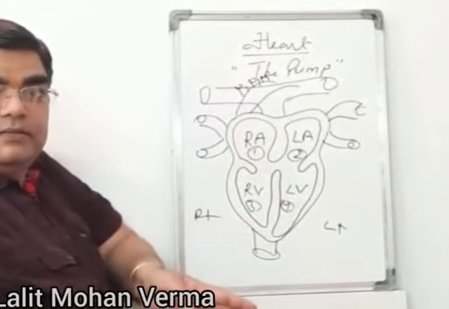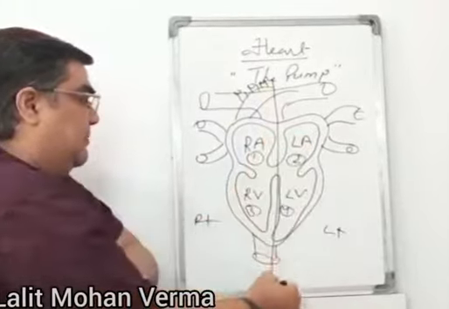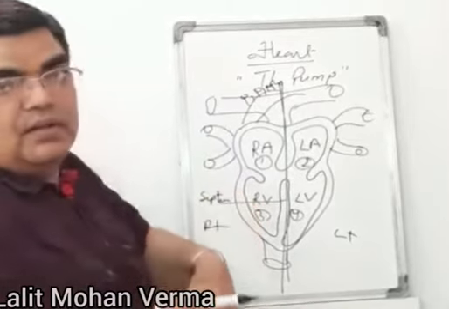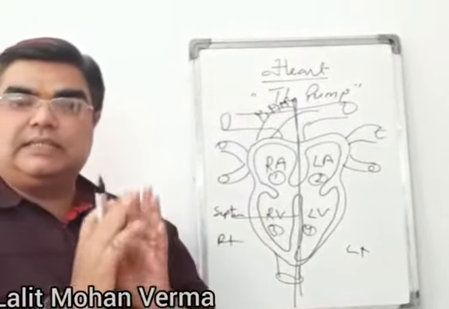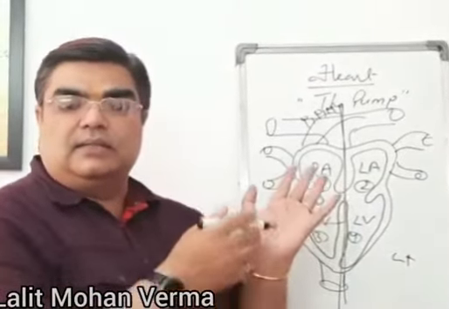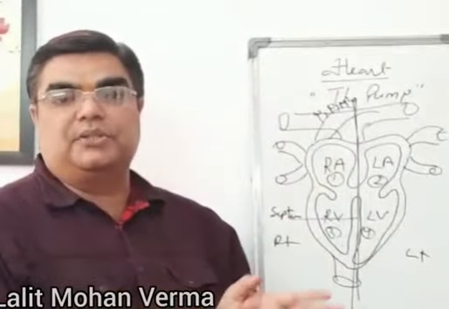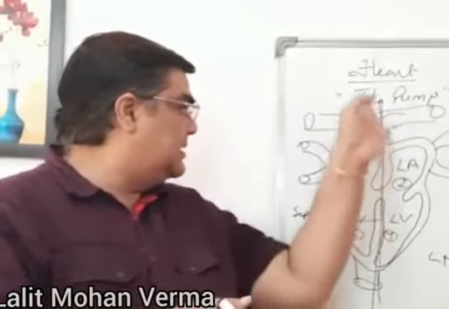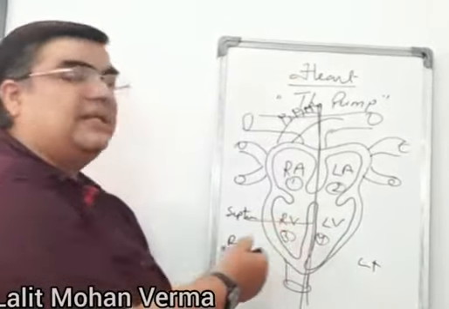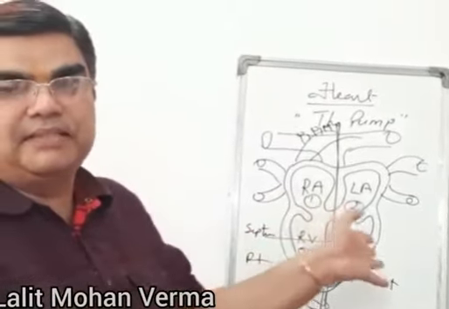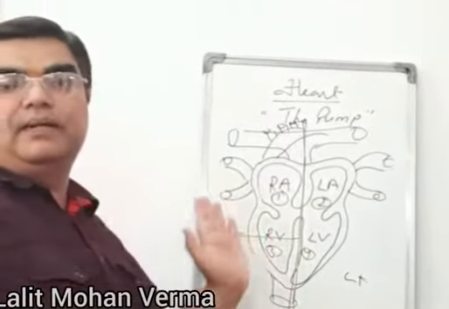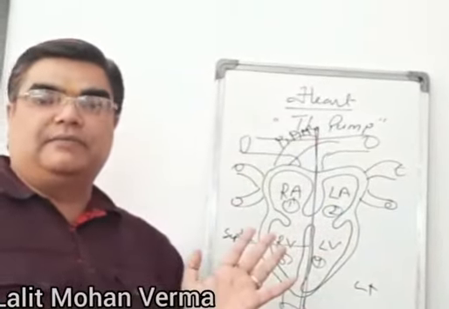And the blood is separated in the chambers by a septum. This is the septum. Because the heart contains both oxygenated and deoxygenated blood inside it, there is a need of the separation of this blood, and this is possible due to the presence of the septum in between them. So the right auricle and right ventricle are separated from the left auricle and left ventricle.